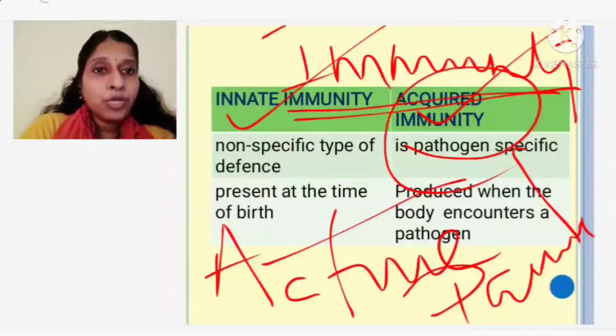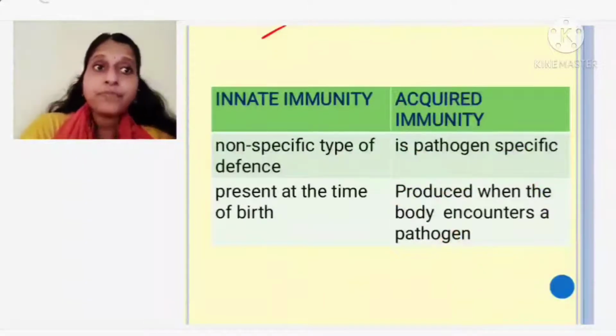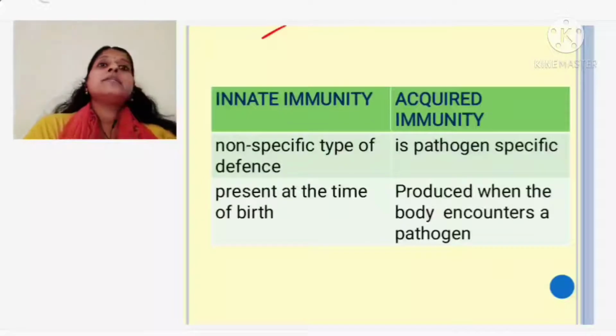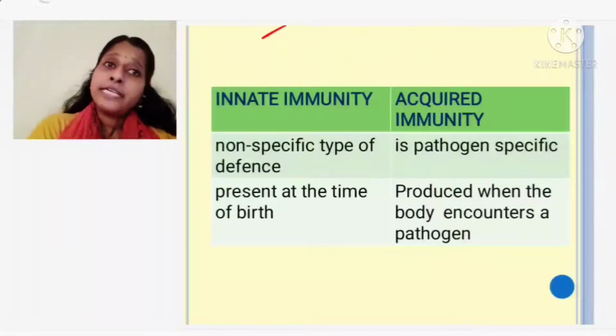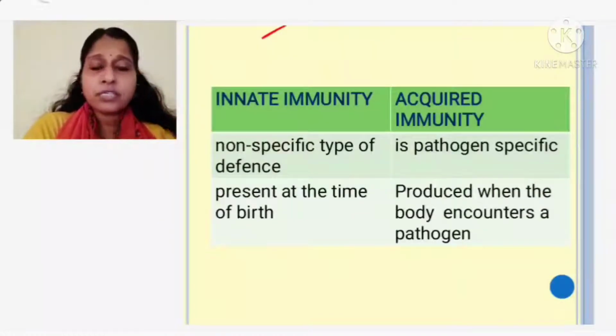So immunity is of 2 types. What are the 2 types of immunity? One is innate immunity and another one is acquired immunity. What are the 2 types of acquired immunity? It is active immunity and passive immunity. Innate immunity is naturally present, not specific to any particular disease.